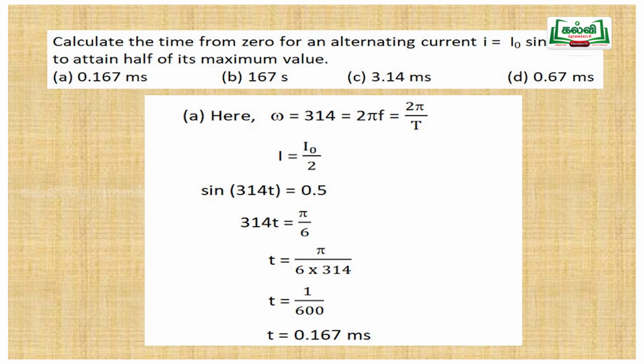So I naught is the maximum current and 314 is the omega, comparing with I equal to I naught sin omega t. What is asked is the time at which the current is half of the maximum value, that is I naught by 2. So we consider I equal to I naught by 2. Now what is the value of sin 314t? That is 0.5, so the angle is pi by 6 in radian. And t can be written as pi by 6 into 314, that is equal to 1 by 600, and the value is 0.167 millisecond. So the option is A.